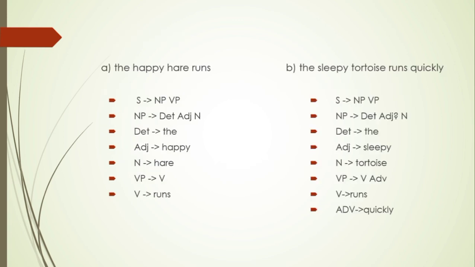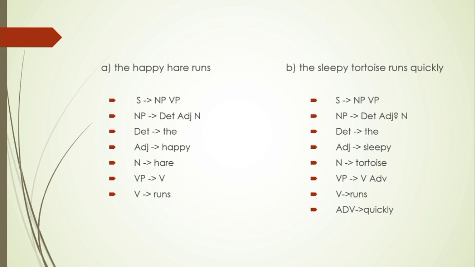A. The happy hare runs. As we discussed, a sentence consists of a noun phrase and a verb phrase. So here the noun phrase consists of determinant, adjective, and noun. The determinant is the, the adjective is happy, and the noun is hare. The verb phrase has a verb. There is no adverb here, and the verb is runs.